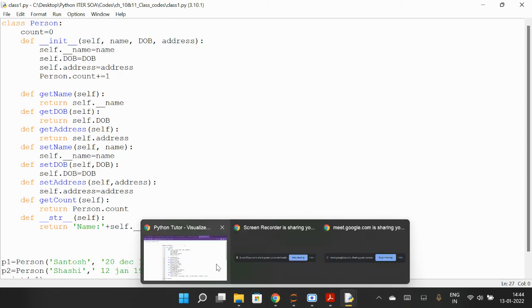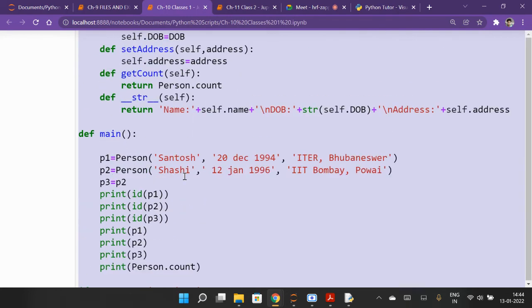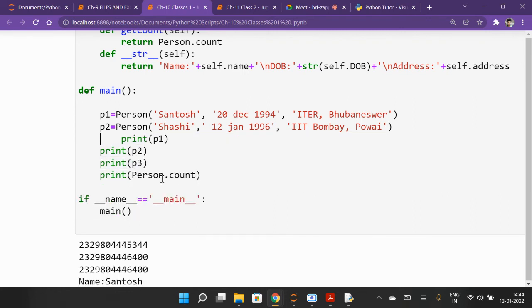Acha, okay, you want to update the name, so how can you do it? See in the program, if I show here, suppose I want to update the name. Currently we have this, and print P1, P2 is fine.